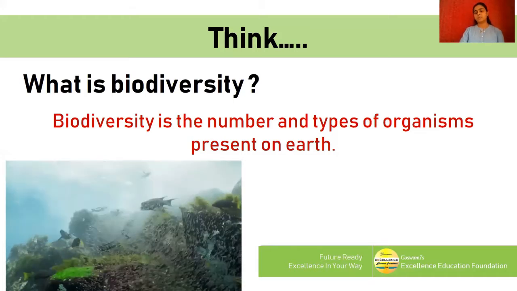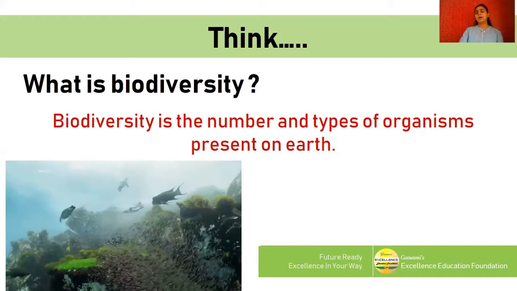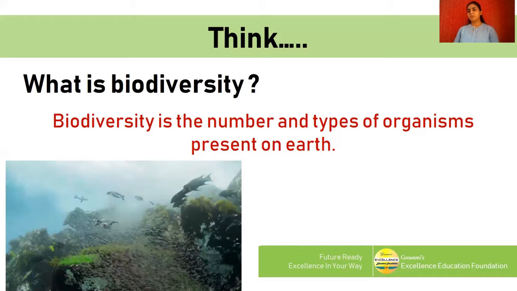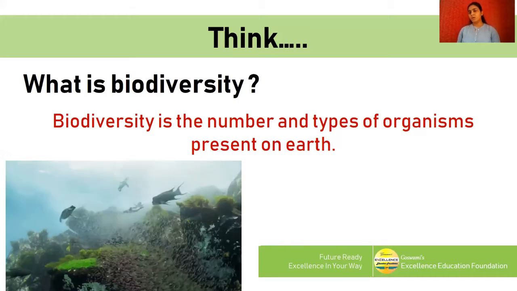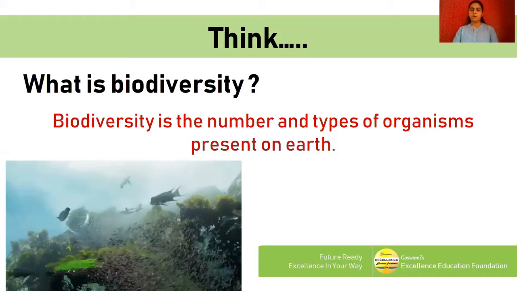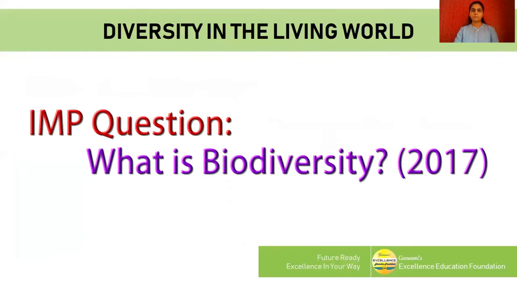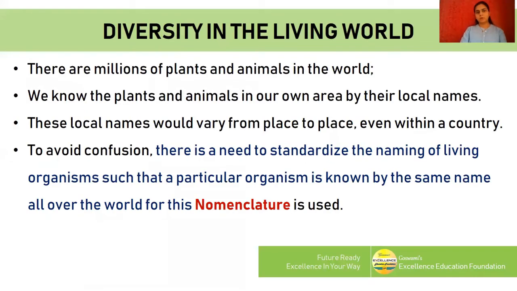The more biodiversity there is, the richer it will be, because we are somehow linked with each other, either by food chain, or food web, or dependency for other reasons. We all are linked together. There are millions of plants and animals in the world. We know the plants and animals in our own area by their local names.